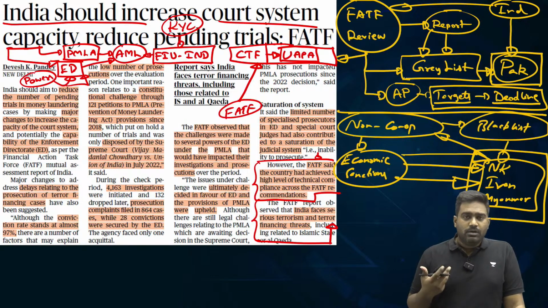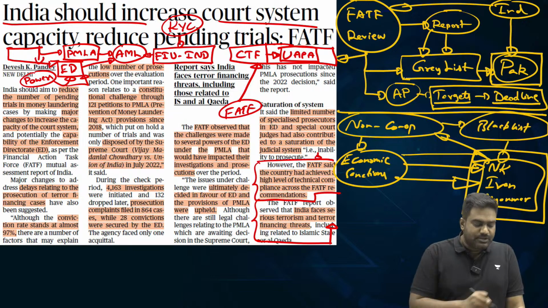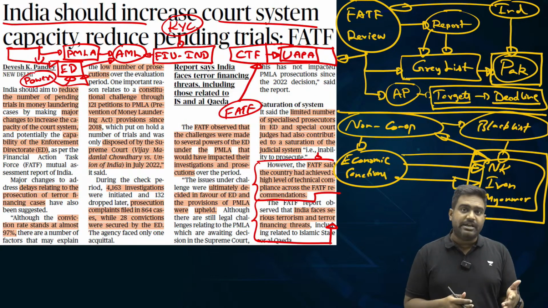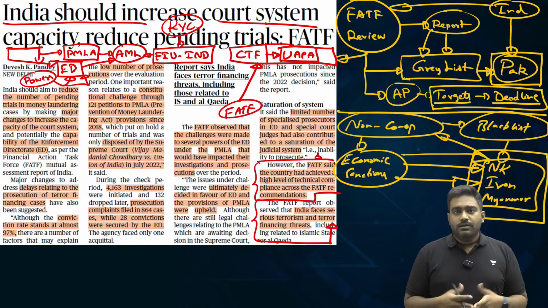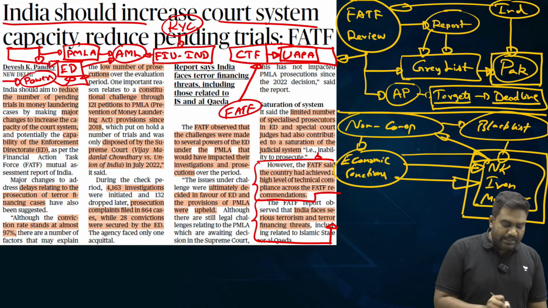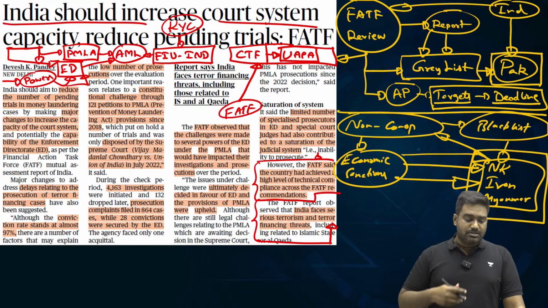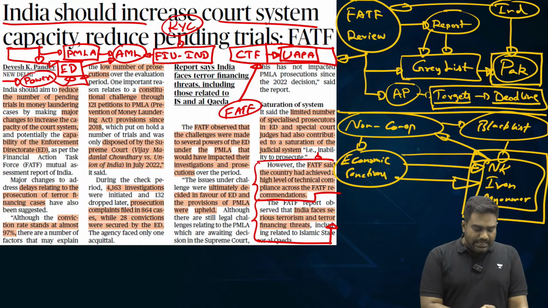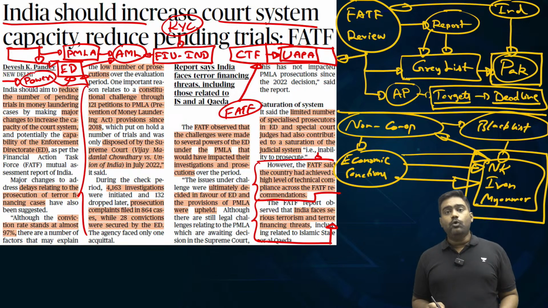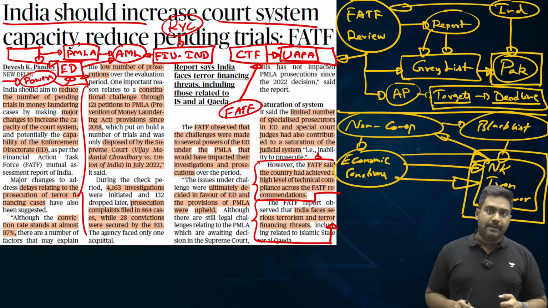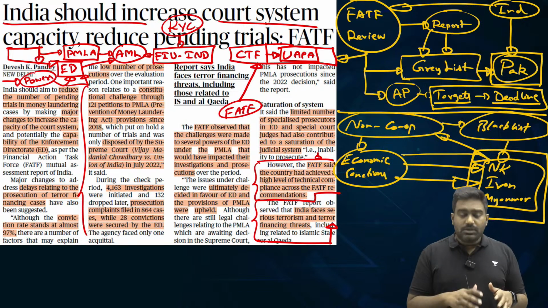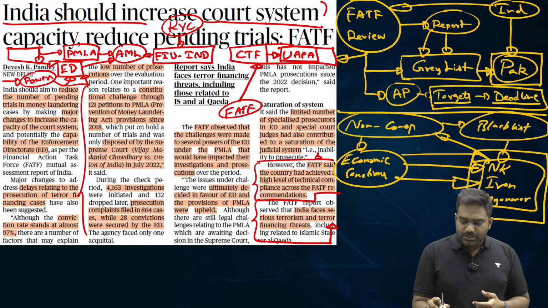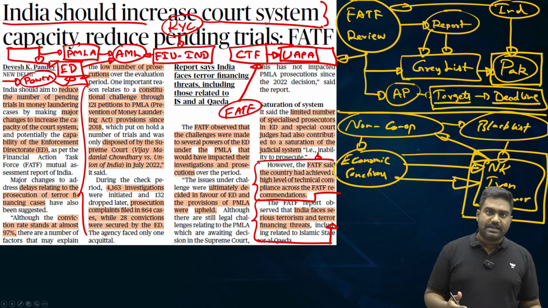It even led to criticism and accusation that the center was misusing ED to target opposition leaders and political parties, especially at the state level. As a result, many cases were filed at the Supreme Court challenging the constitutionality of PMLA and the amendments. So these legal challenges slowed down the overall implementation of PMLA. It slowed down the prosecution of several cases. And also don't forget, our judiciary is overburdened with cases. There is a backlog of cases.